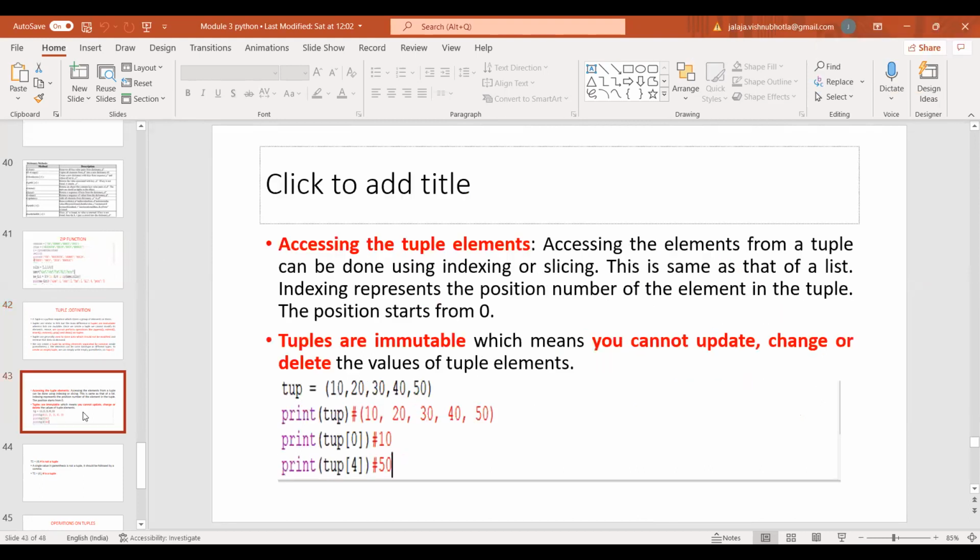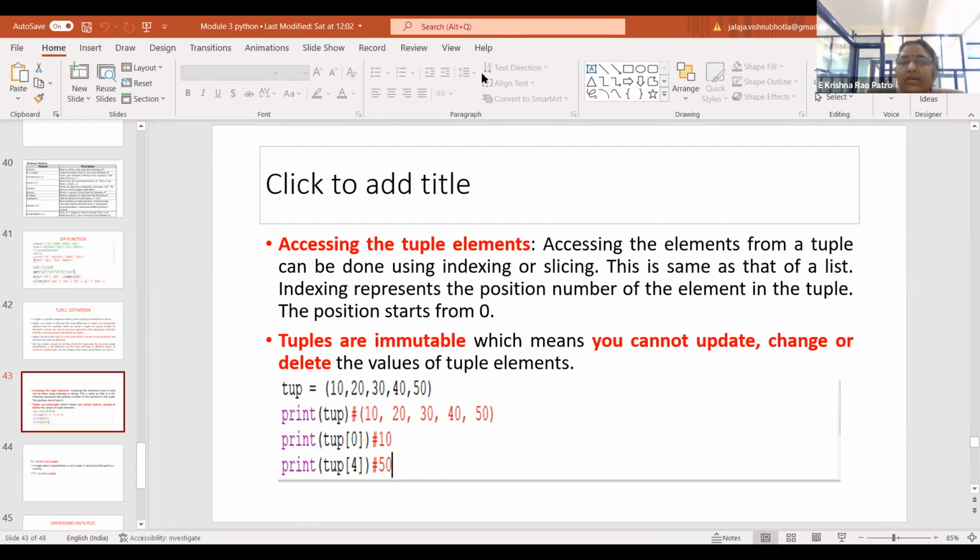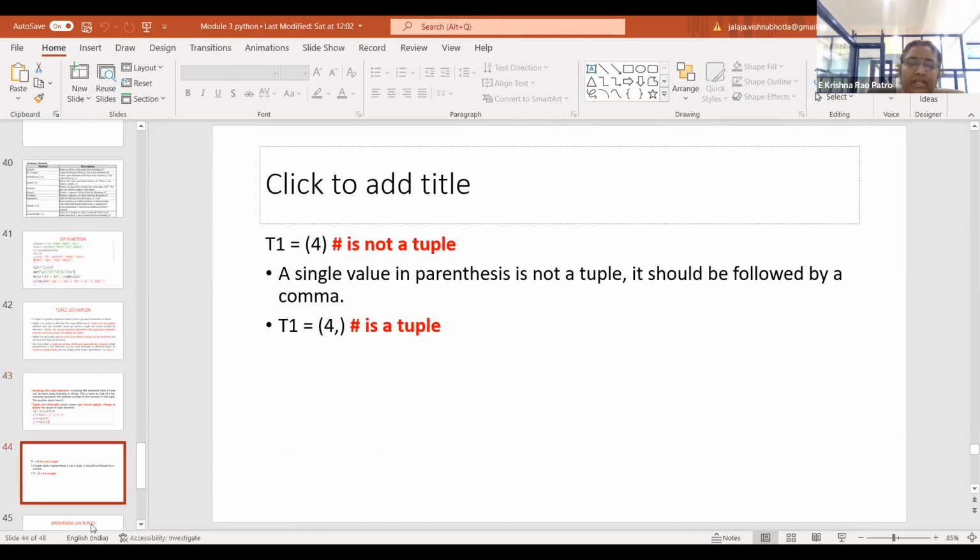Is it clear? A tuple is always represented by a set of parentheses and the elements of a tuple are separated by commas. So whenever you have a parenthesis with a single element, it is not considered a tuple unless it is followed by a comma. Is that okay? The elements of a tuple are always accessed similar to your list using positive indexing and also negative indexing. Slicing can also be done on tuples. Okay, is that clear?